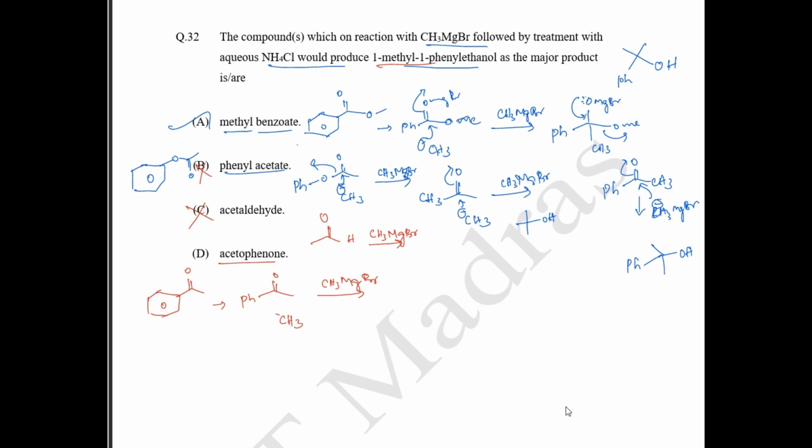Okay, so now when treating with Grignard reagent, what happens? CH3 minus will now attack on your carbonyl position. This is going to open the bond. So thereby this is going to be like this, O minus alcohol. So again, treatment with ammonium chloride, this is going to form your product like this. This is going to form your 1 methyl 1 phenyl ethanol. So option D is correct. So your option A and D is the correct answer. Okay.